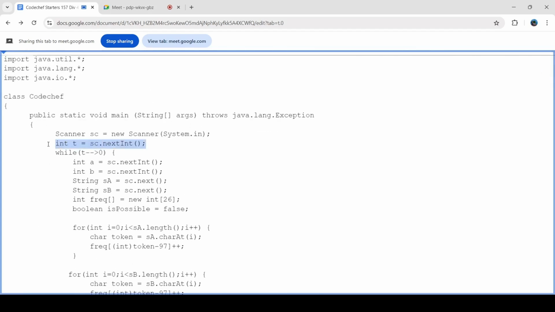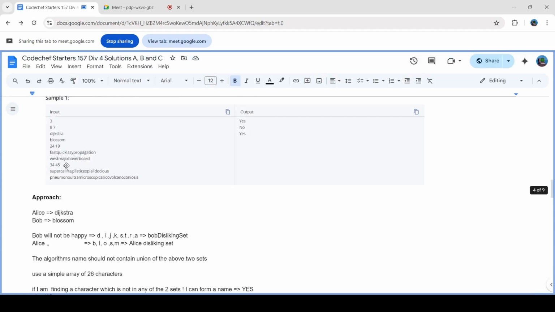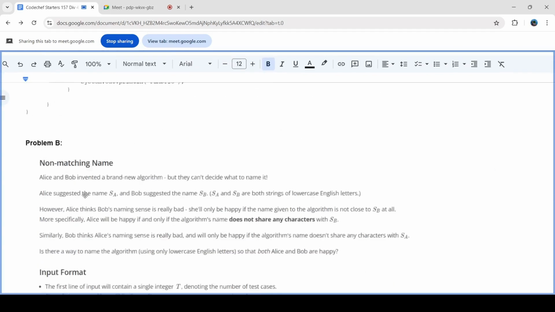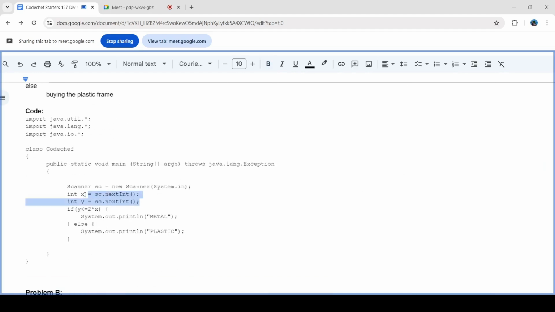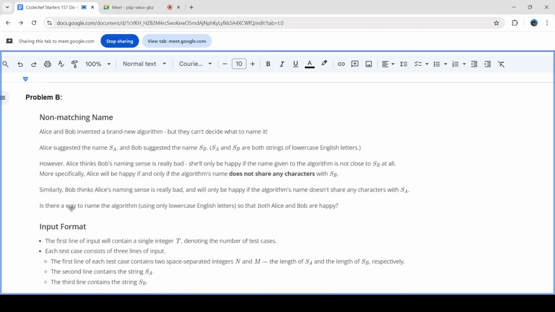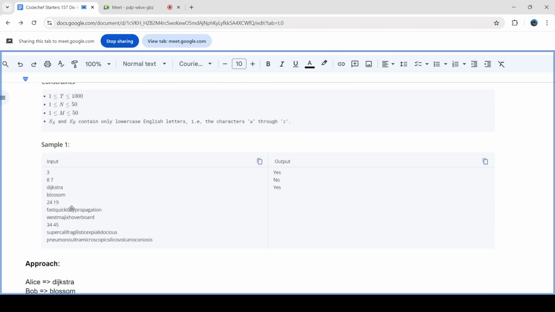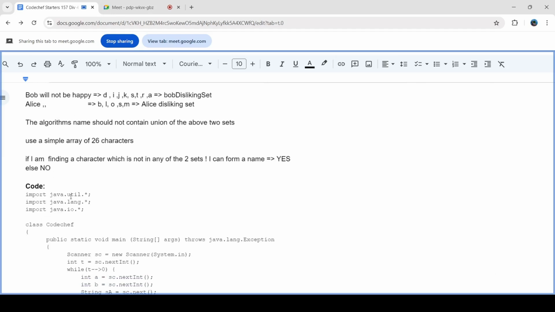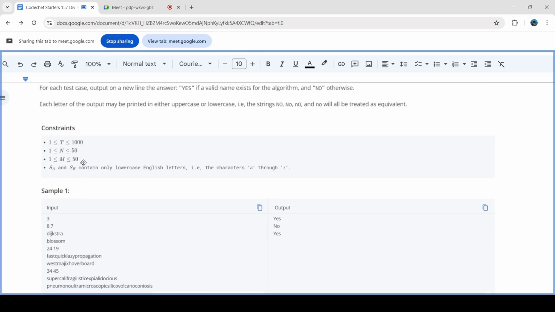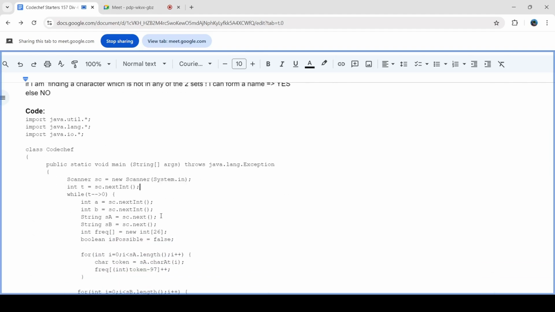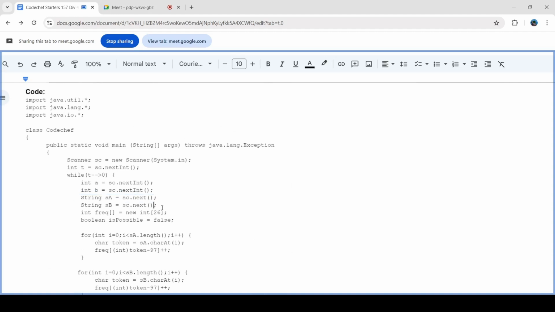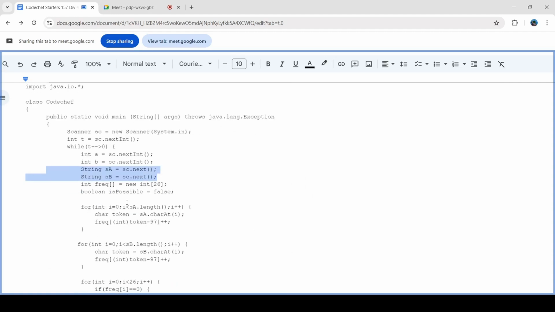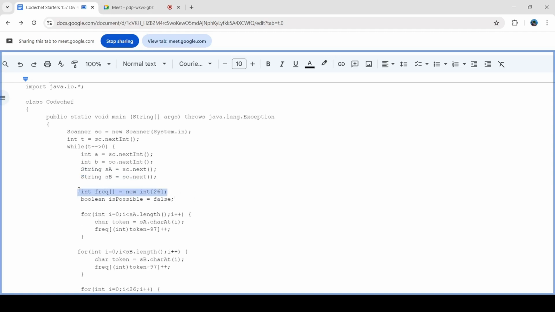This is taking the number of test cases. Okay, let me also discuss the time complexity. For problem A, it was really simple. It's just constant time, just taking the input and printing it. So that's why I didn't discuss it. Here, for each test case, we are taking inputs of the lengths of two strings. We are taking the input of the two strings. I've created a frequency array of 26 characters.